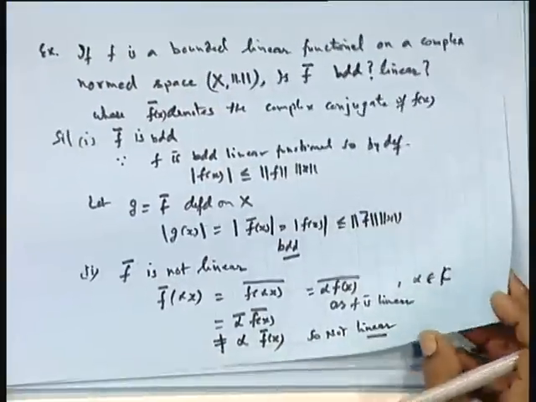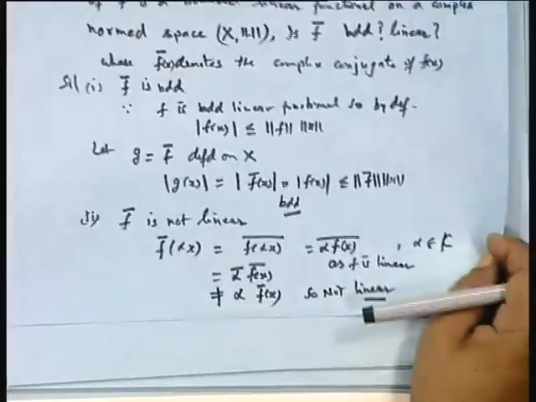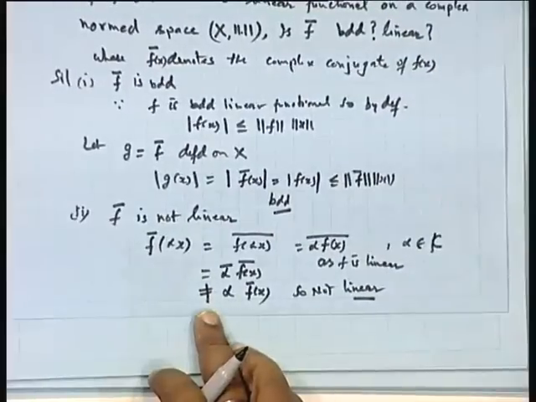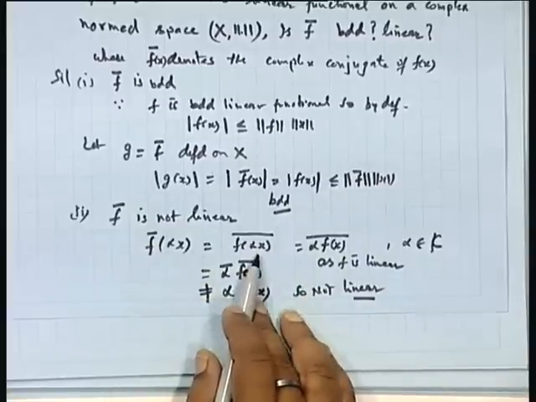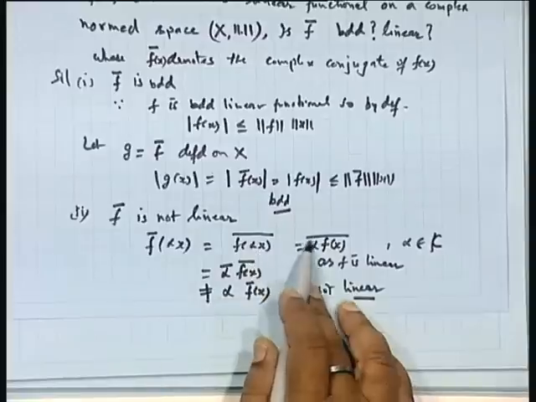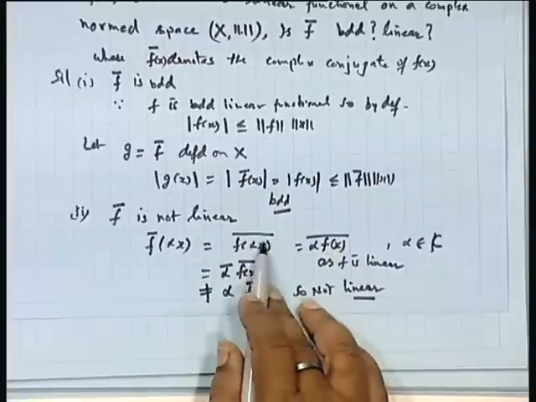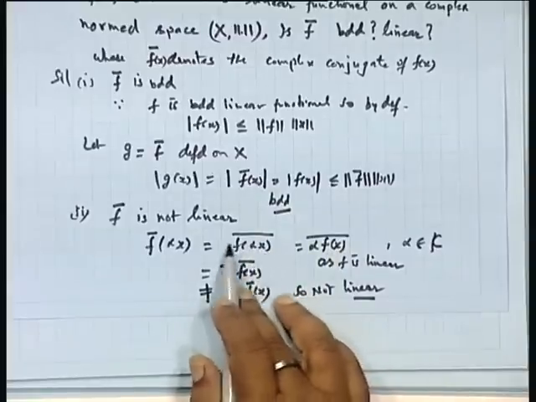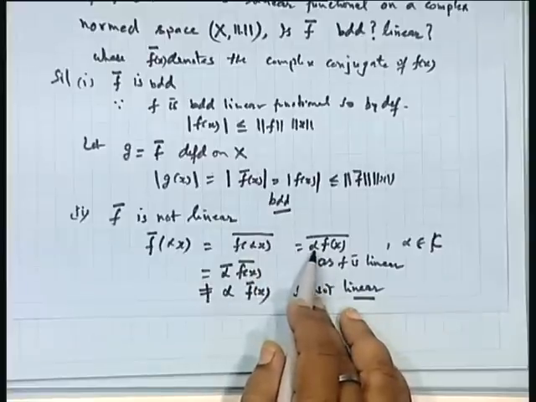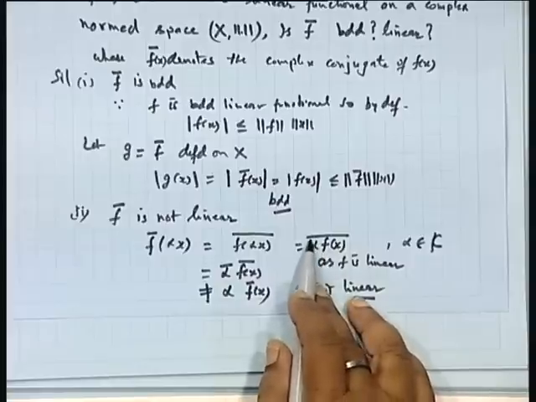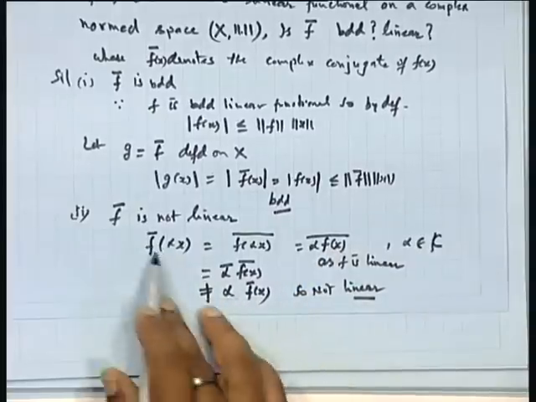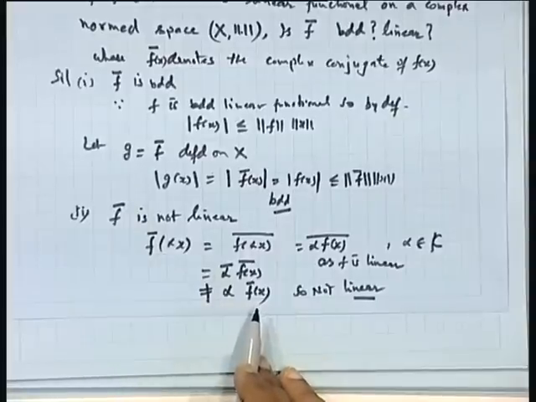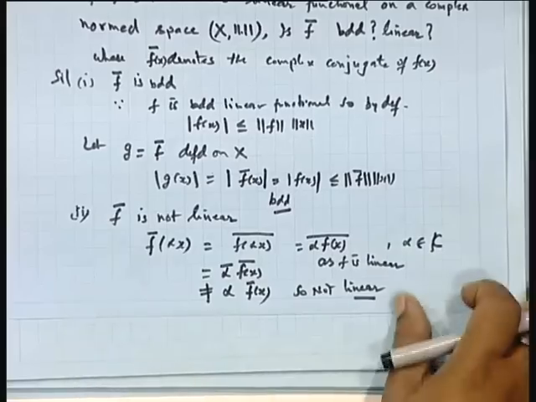You can find. Sir, would you kindly repeat this thing? Which one? F bar of alpha x. This is okay. Then we are not touching this bar. We are applying the property of the linearity of f. F is linear, so alpha can be taken outside, and then this will be alpha bar into this bar. But actually we wanted alpha times f bar x if it is linear. So, it does not satisfy that condition, therefore, it ceases to be linear. Okay. So, this completes.